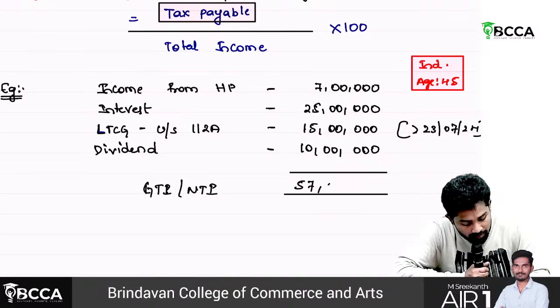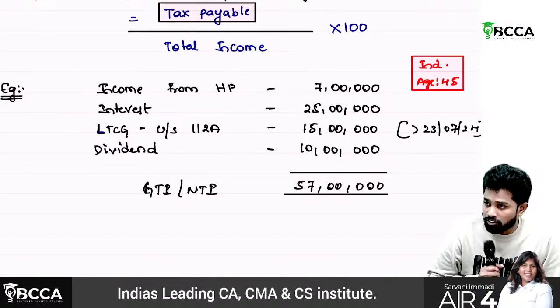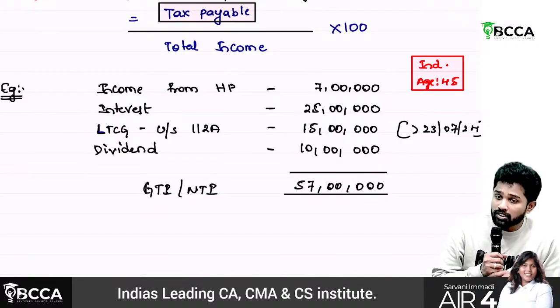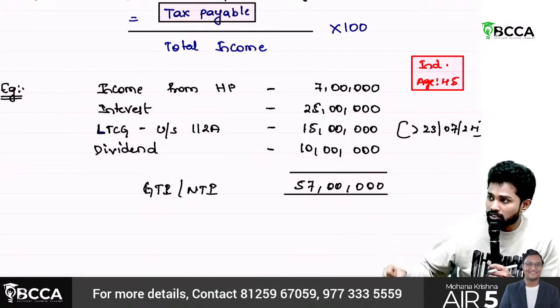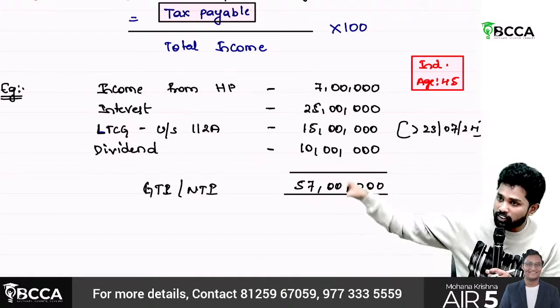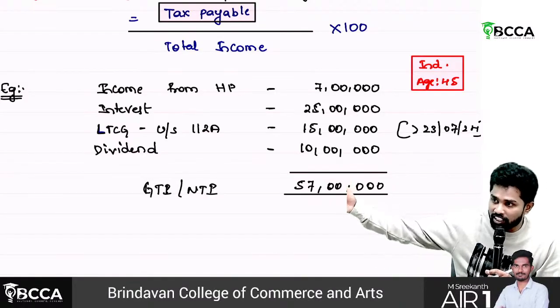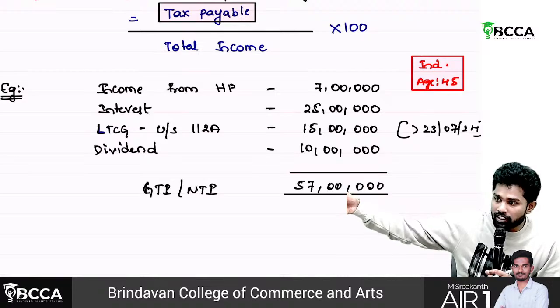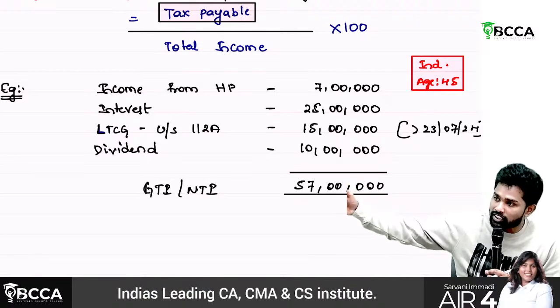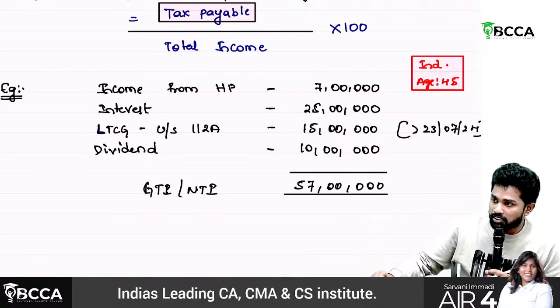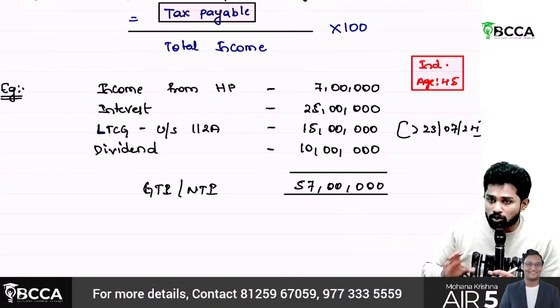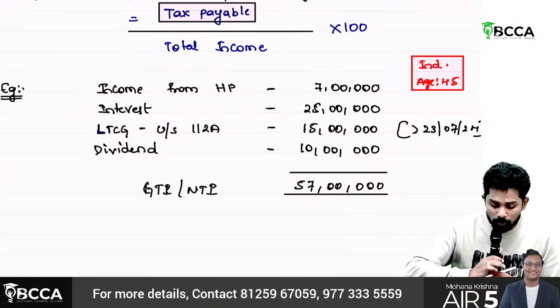If you want to check marginal relief, you can, but there will not be any, because it is not close to the surcharge limit. The surcharge limit is 50 lakhs. If it were close to 50 lakhs, like 52 or 53, there is a chance of marginal relief. It is 57 now, so forget about marginal relief.